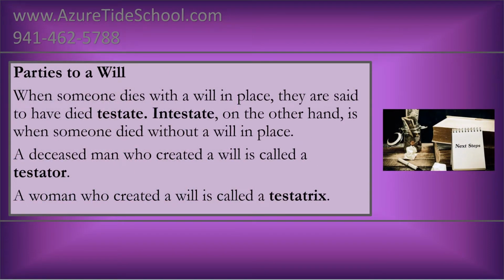Parties to a will. When someone dies with the will in place, they are said to have died testate. Intestate, on the other hand, is when someone died without a will in place. A deceased man who created a will is called a testator. A woman who created a will is called a testatrix.